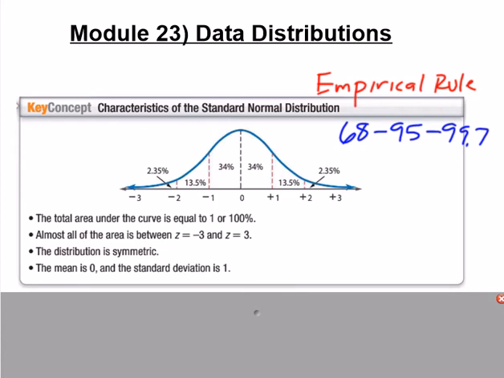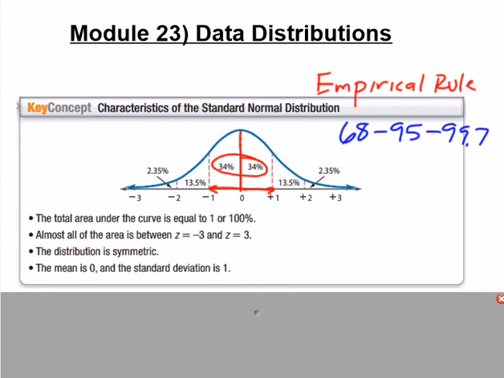68% of the data falls within one standard deviation of the mean. A standard deviation is a measure of distance. You're measuring the distance from average. So if under a curve, 0 on this number line represents the average, and you're within one standard deviation, under a normal curve, 68% of the data should fall within one standard deviation of the mean. That's 34% on each side, 34% above the mean and 34% below.